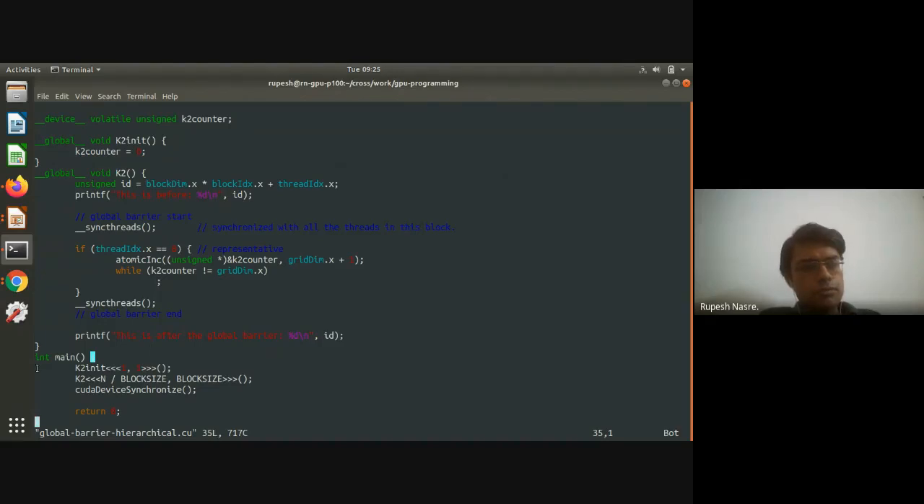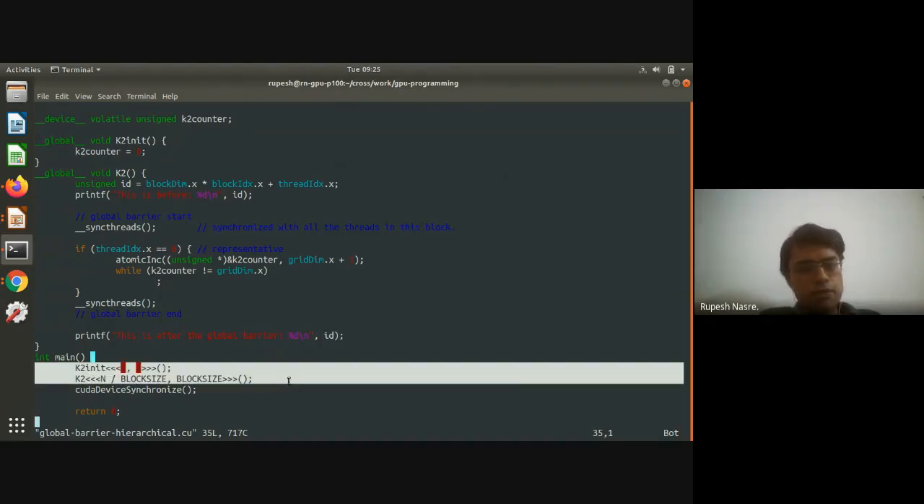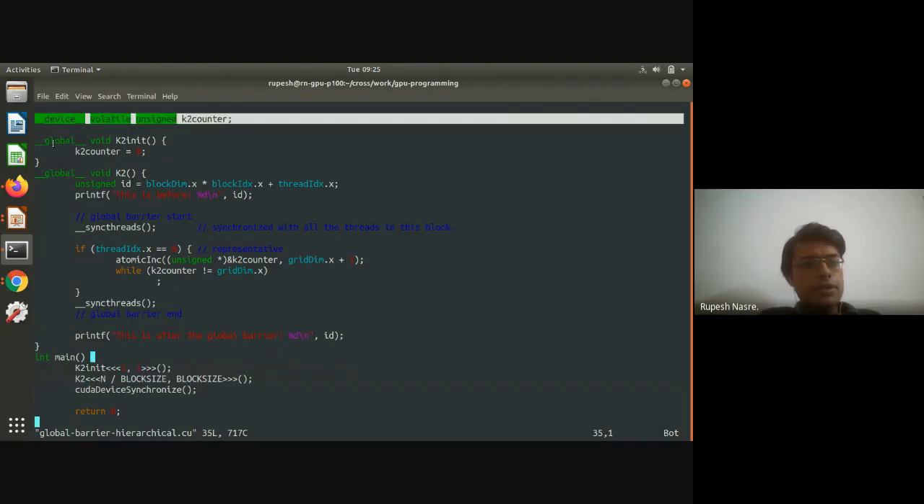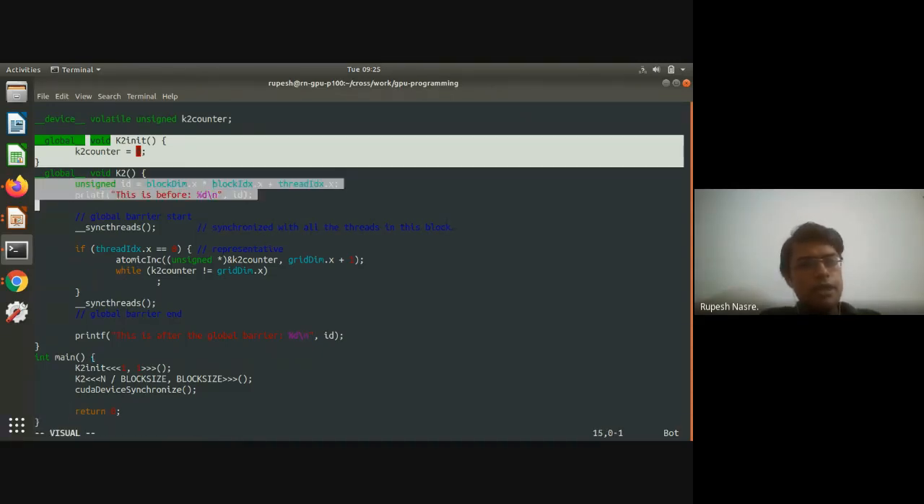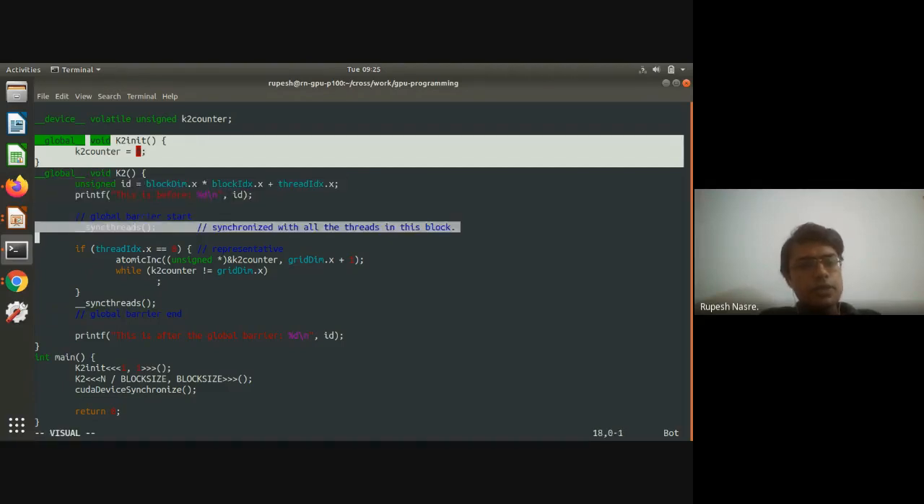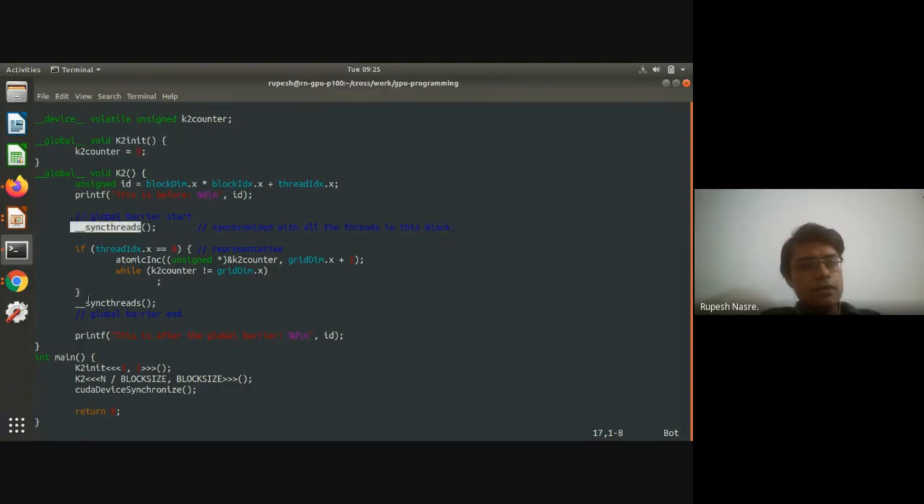So the main remains the same as it was before. The counter remains the same. The initialization also remains the same. Let's look at what K2 is doing. So we have again ID, then printf before. Then there is sync threads. So there is one sync threads here, and then another sync threads here, the way Rigved had mentioned.